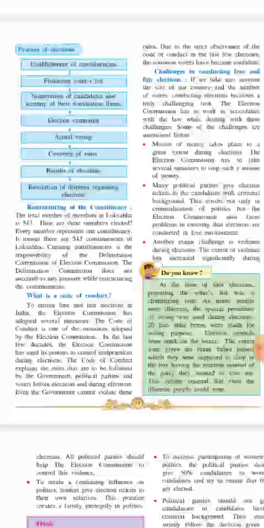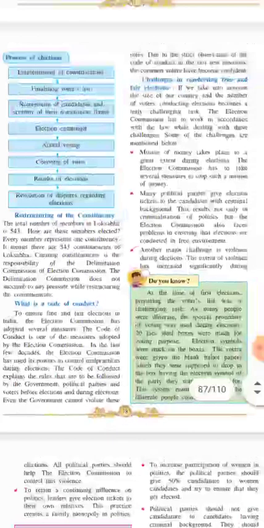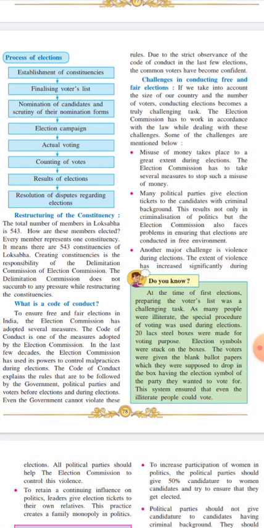The code of conduct explains the rules that are to be followed by government, political parties and voters before elections and during elections. So what happens is, when the election date is announced and till the result is announced, some type of code of conduct is given to the political parties, to the government and the voters. So it is very important for the people to follow that code of conduct. Even the government cannot violate these rules. Understood children? Remember this, underline this point. Even the government cannot violate these rules.